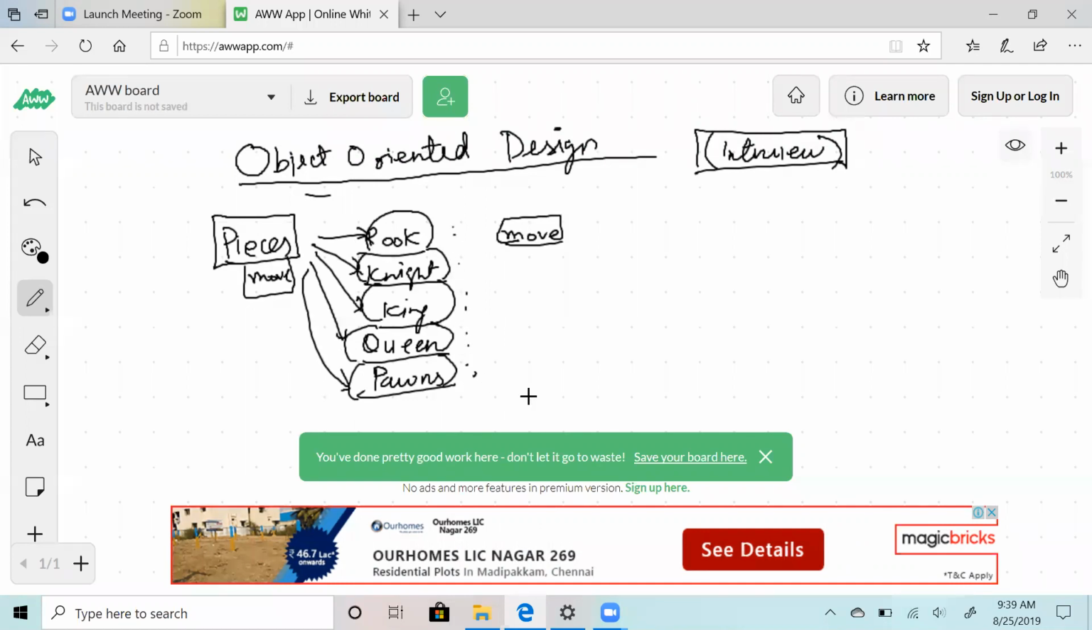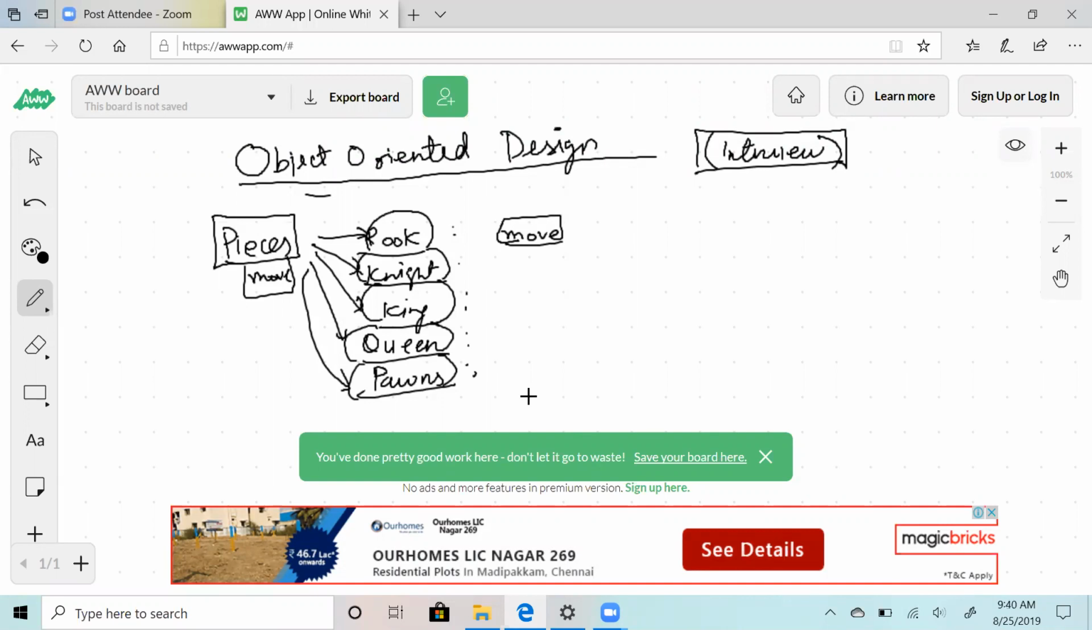Again, there are other nuances in the game, like there will be two players playing on a chessboard. So person will be a class as well. Then chessboard will be a class which will control all the squares and what pieces are in which square. So all of these you need to decide.